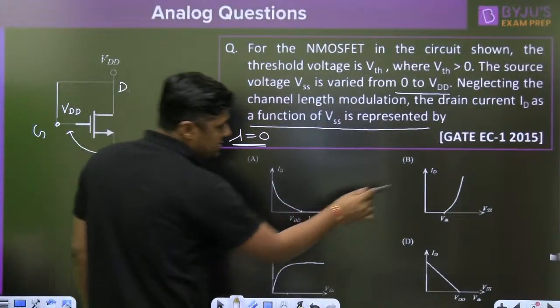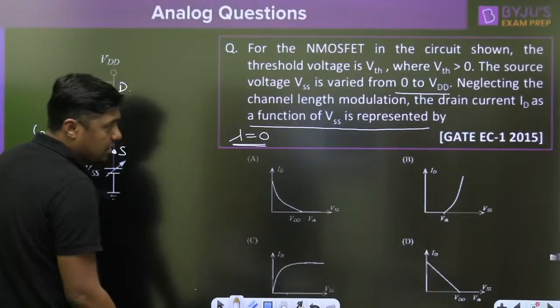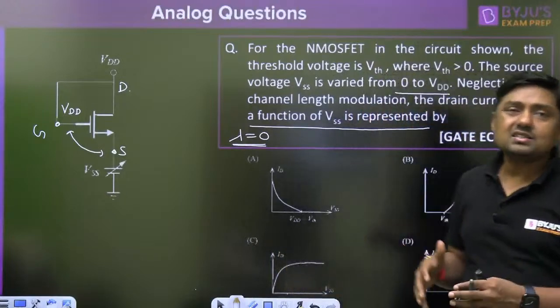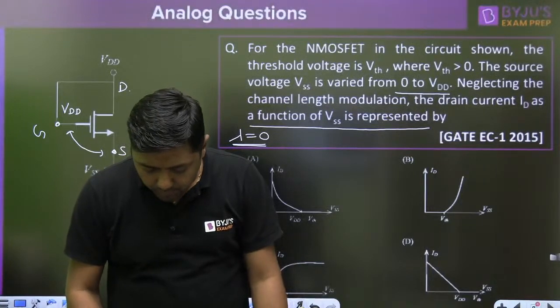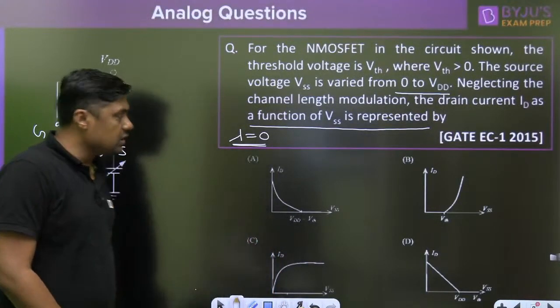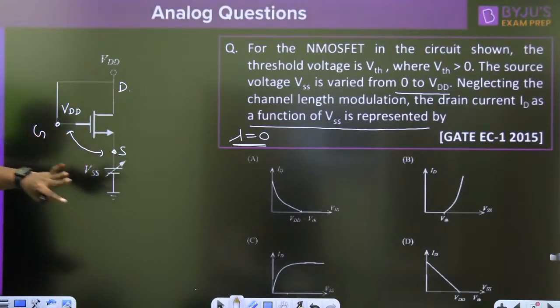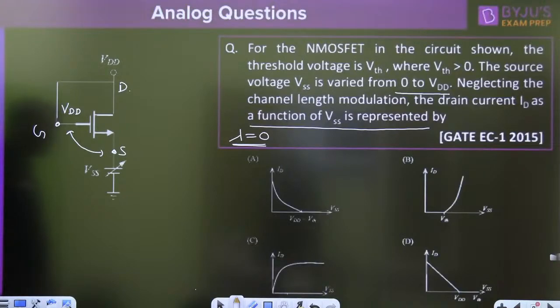This is the first case, that is the second case, that is the fourth, and this is the third case, ID. This is the C option. Which option is correct? Okay, give me the answer in the comments box. What is the answer for this particular question? This is a simple previous year question. Now, very simple one. What is the answer? A or B or C or D? Very simple one. Now, I am giving you the hint. Everyone try to give me the answer. It is a 1 mark question.